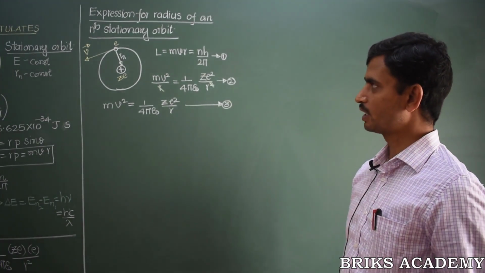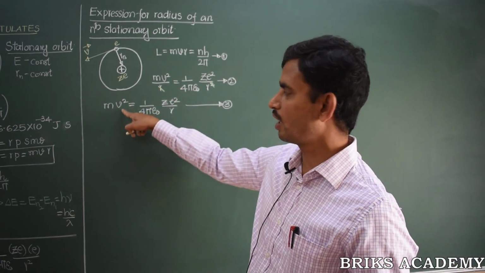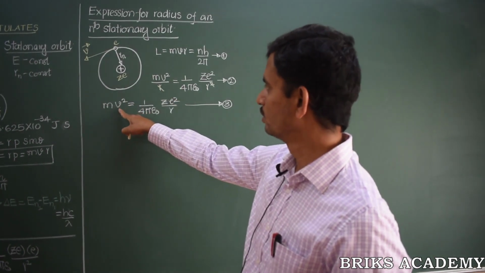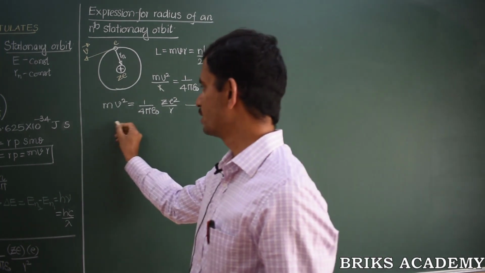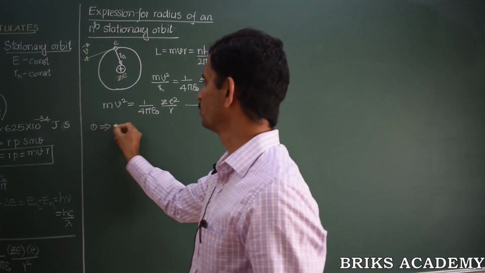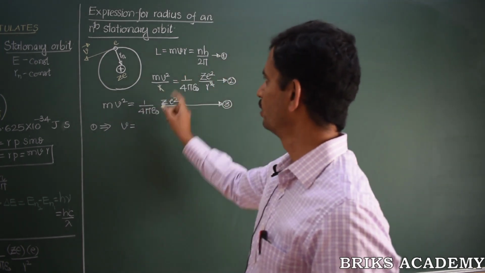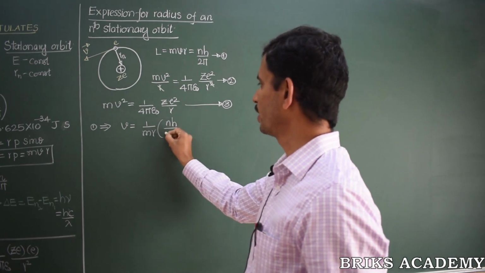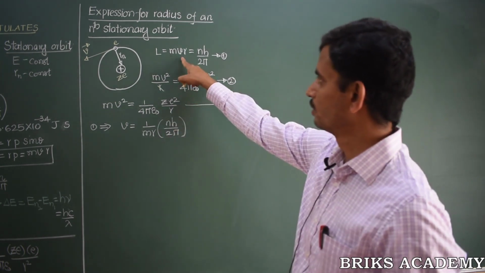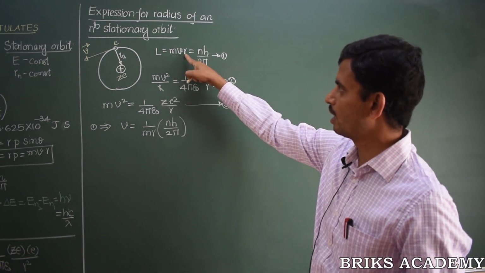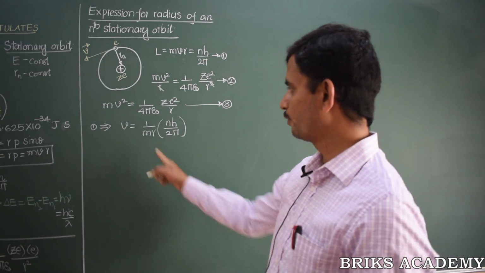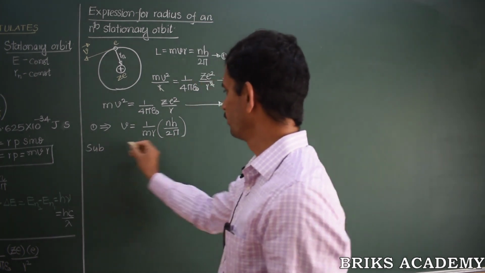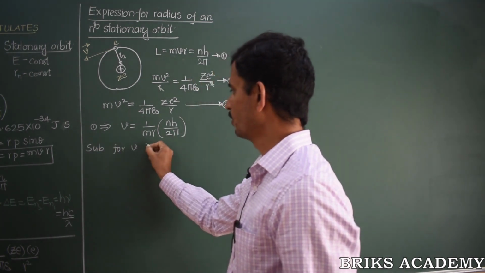Now we needed an expression for the radius, but we don't want the term velocity in either of the expressions. Therefore, let us substitute for velocity from equation number 1. From equation number 1, we can write an expression for v. What is v from equation 1? v is 1 by mr into nh divided by 2 pi. You can observe, I have moved the terms m and r to the other side of the equation. So we got v. Therefore, we can substitute for v in equation 3.